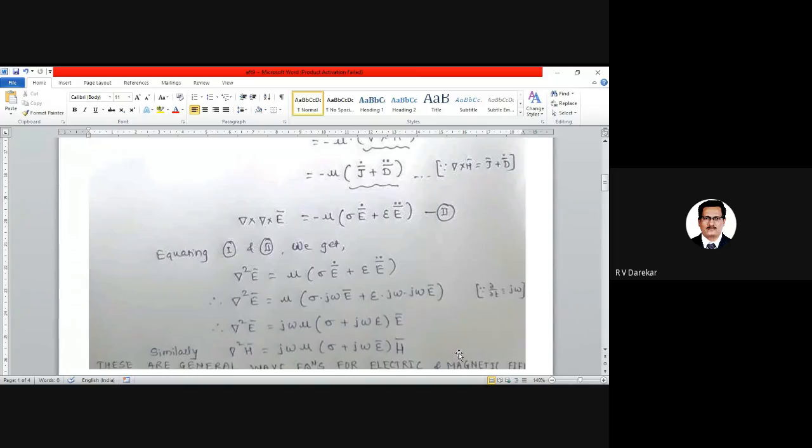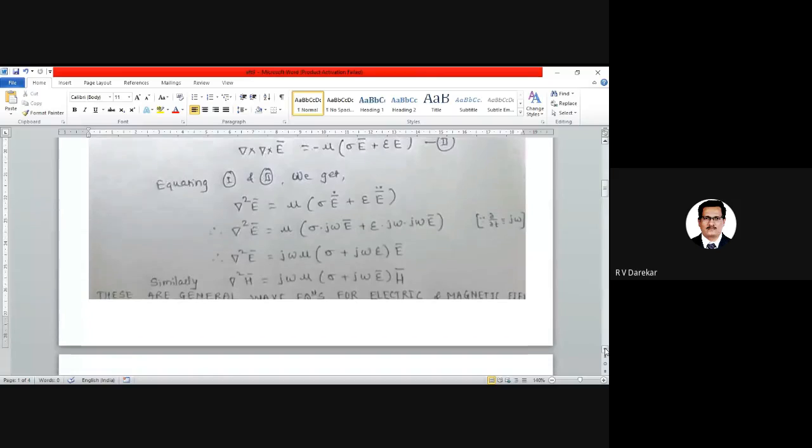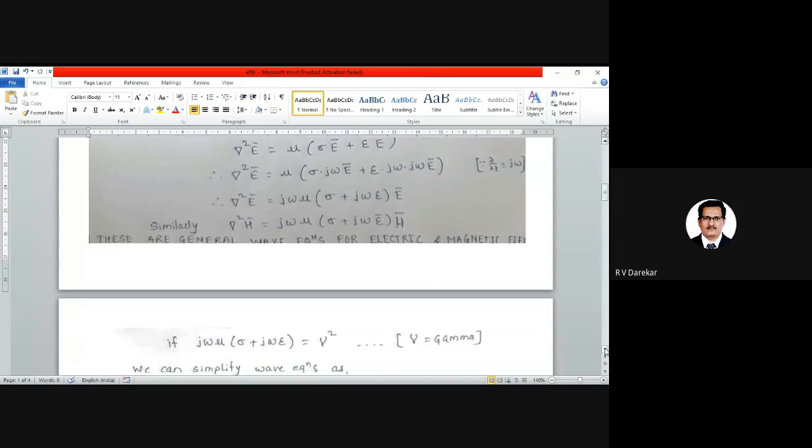If we have to answer a derivation for the wave equation in the question paper, we will have to explain it in this full page description. Okay, now let us continue with this term.